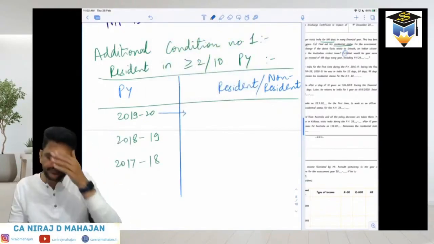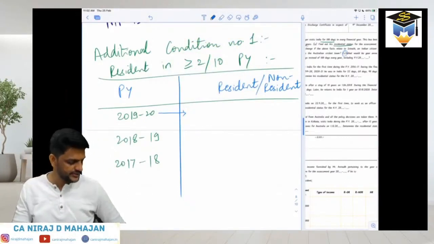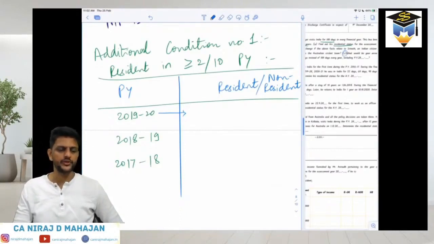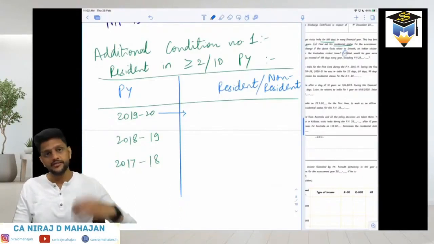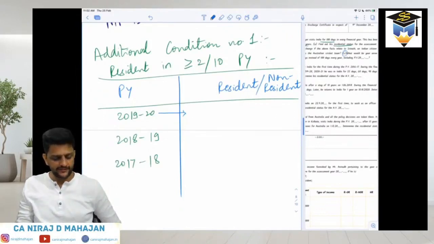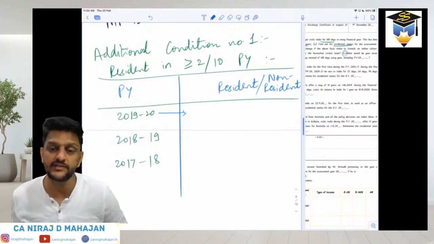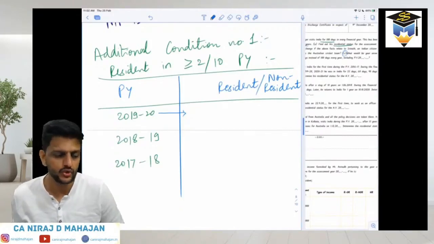Please be careful now. How do you determine an assessee is resident or non-resident? Just tell me this: how do you determine whether an individual is resident or non-resident? It is based only on the basic conditions. If he satisfies at least one, then he is resident. If he satisfies none of them, then only he is non-resident.